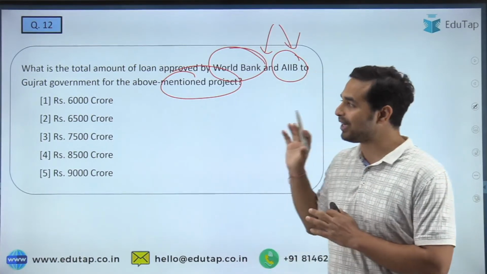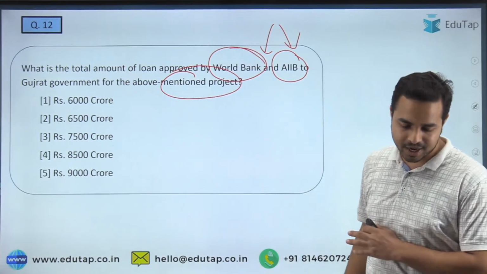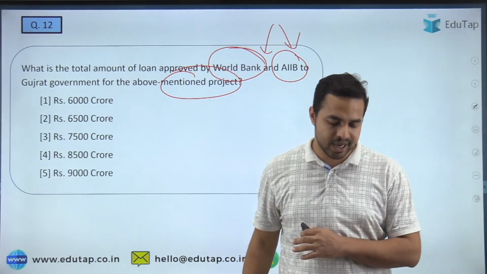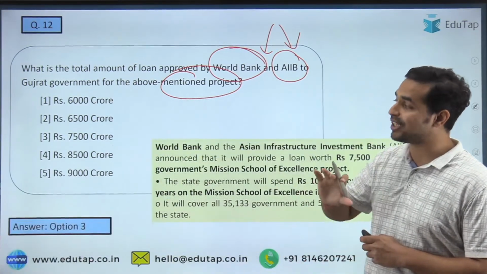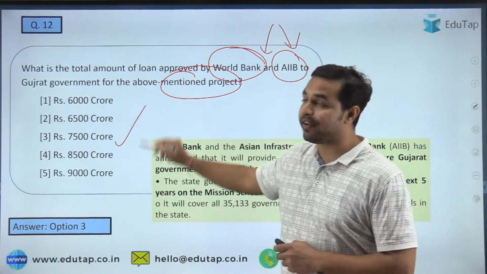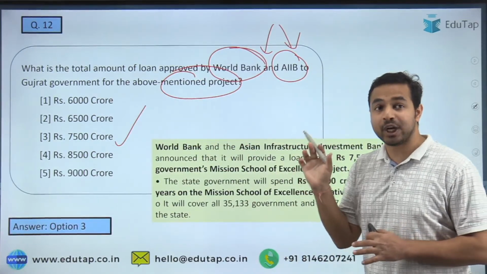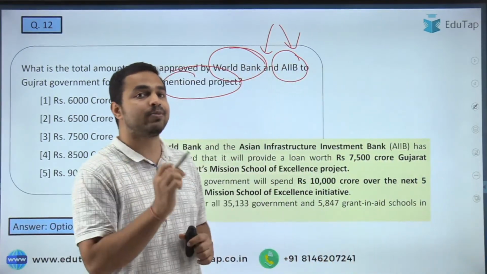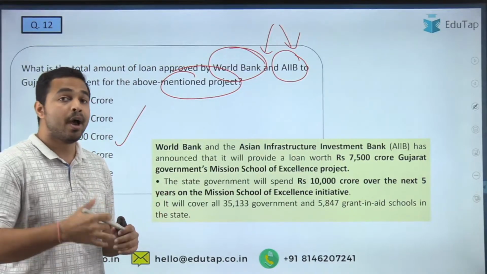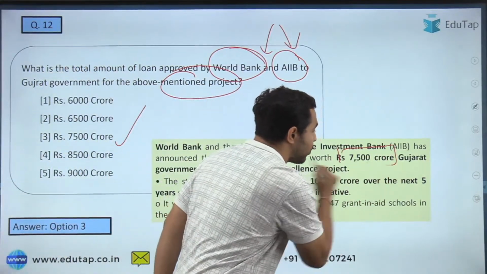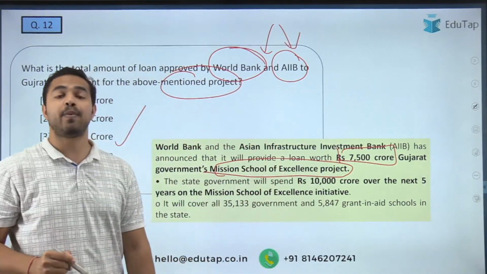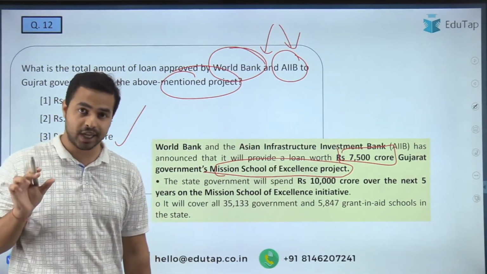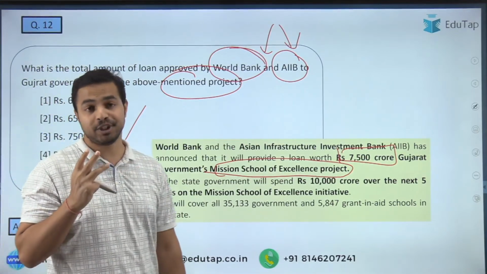Question number 12. What is the right answer, guys? Please tell me quickly in the comment section. So here Girish, Nilesh, everybody is going with option number 2 as the right answer. That is 6500 crore, but that is not right. The right answer is 7500 crore. So here you can see that World and Asian Infrastructure Investment Bank, जिसने कि यहाँ पर टोटल लोन प्रोवाइड किया है 7500 करोड़ का for the Gujarat Mission School of Excellence project, a very important project that is being launched by the Gujarat government. तो यहाँ पर आपको 3 डायमेंशंस को याद रखना है.